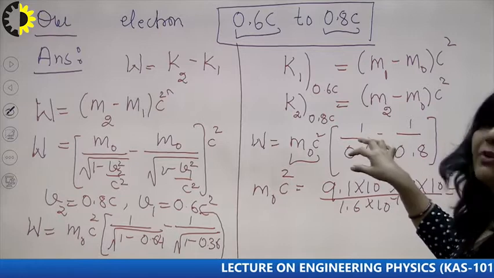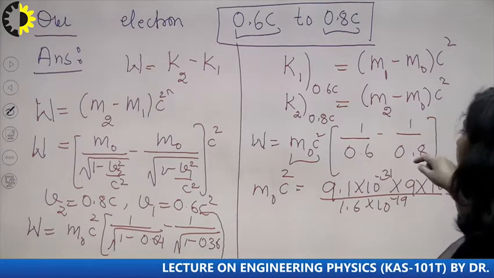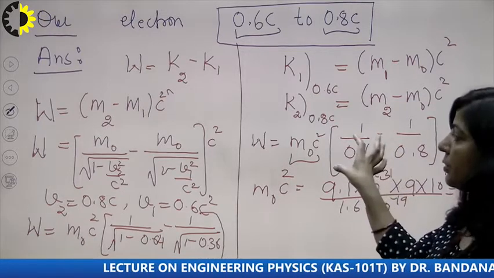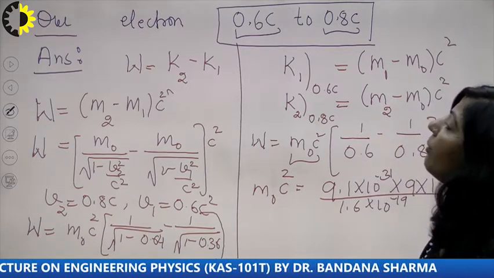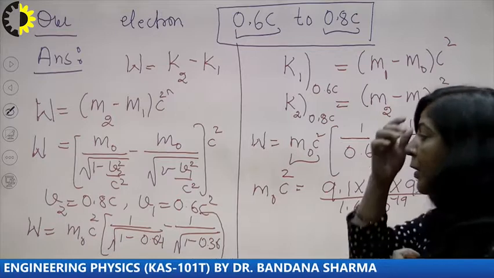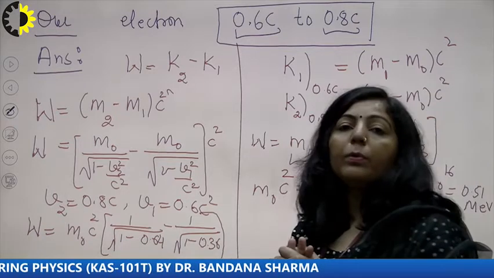Now you can simplify this. This will be 10 by 6 and this will be 10 by 8. Subtract it, substitute it, and you will get the work done to increase the speed of electron from 0.6 C to 0.8 C. So once again I am repeating how you are going to solve it.